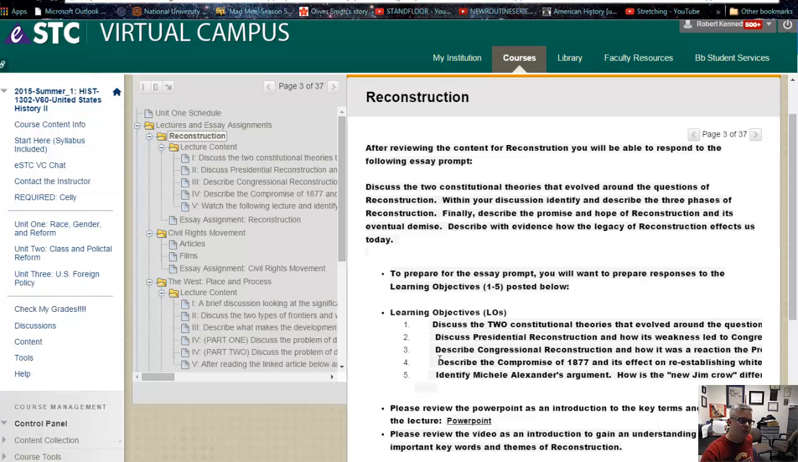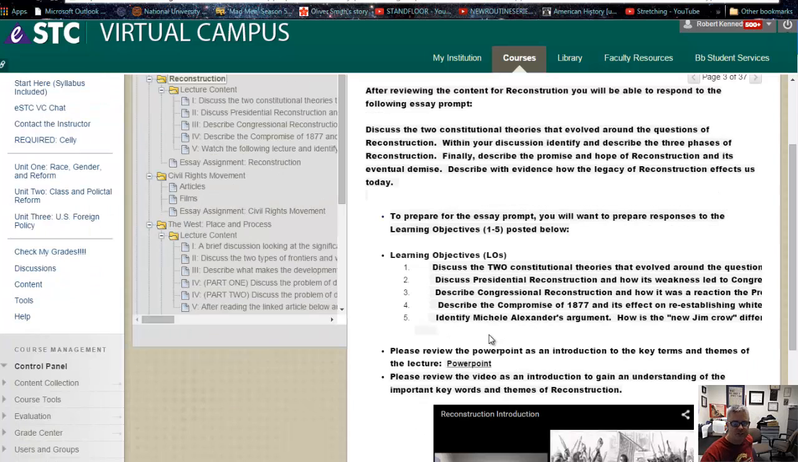Each learning objective will roughly, generally, give you enough information to construct a 4 to 5, 6, 7 sentence paragraph, right? Each lecture essay will come out to about a 5 to 8, sometimes up to 10 paragraph essay, right? A standard college essay. So make sure you understand that.